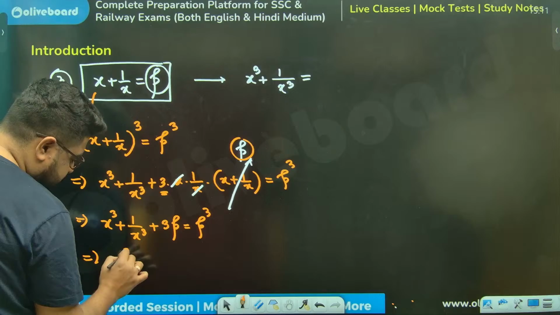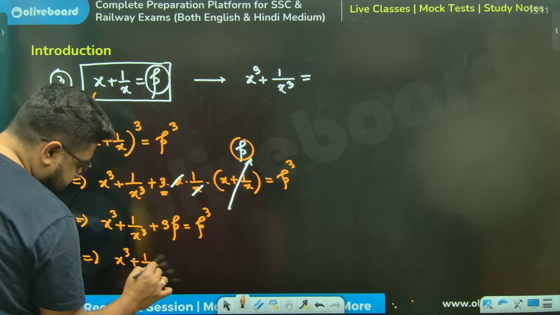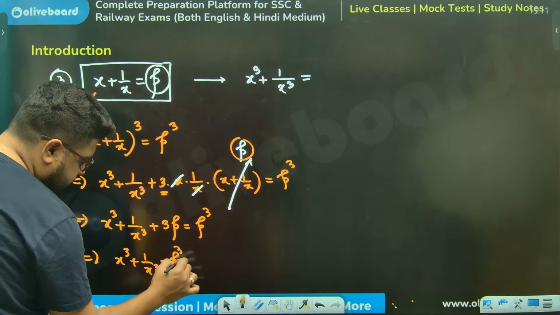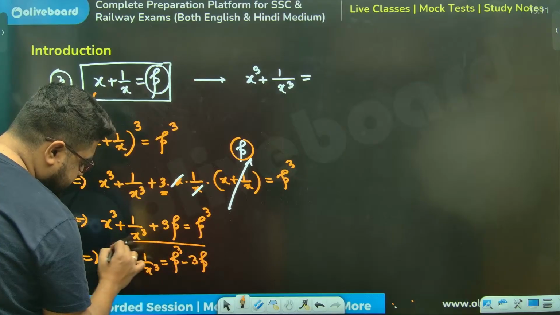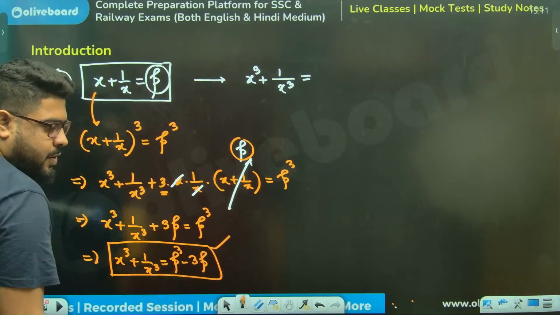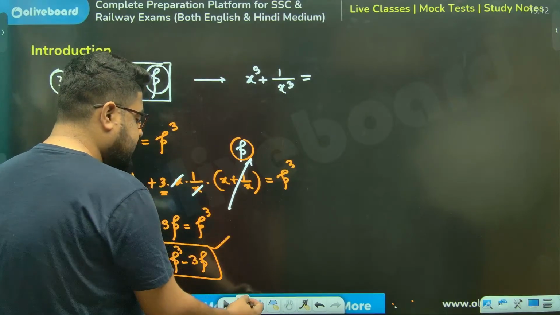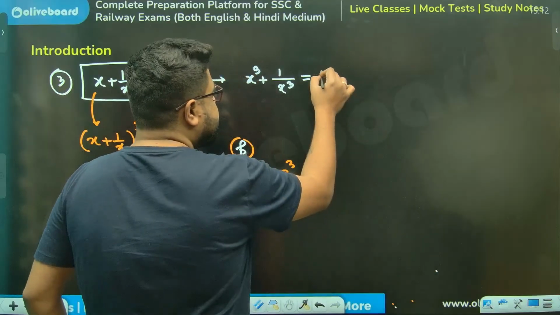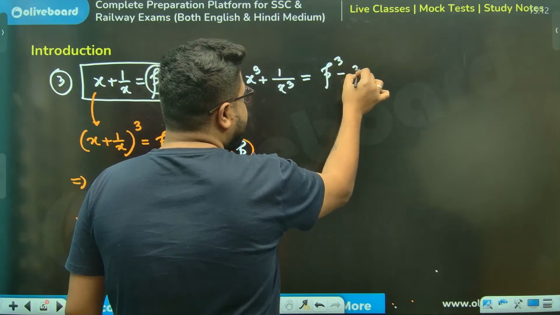So x cube plus 1 by x cube is p cube minus 3p. This is your simple formula.